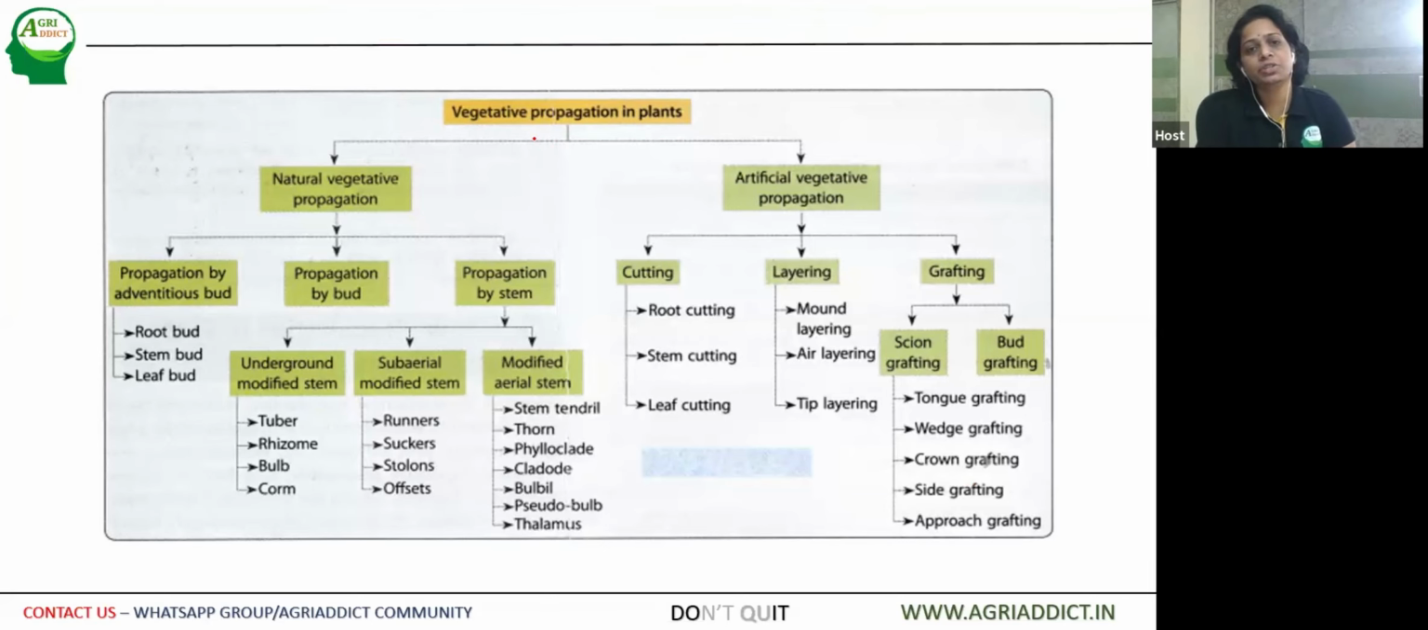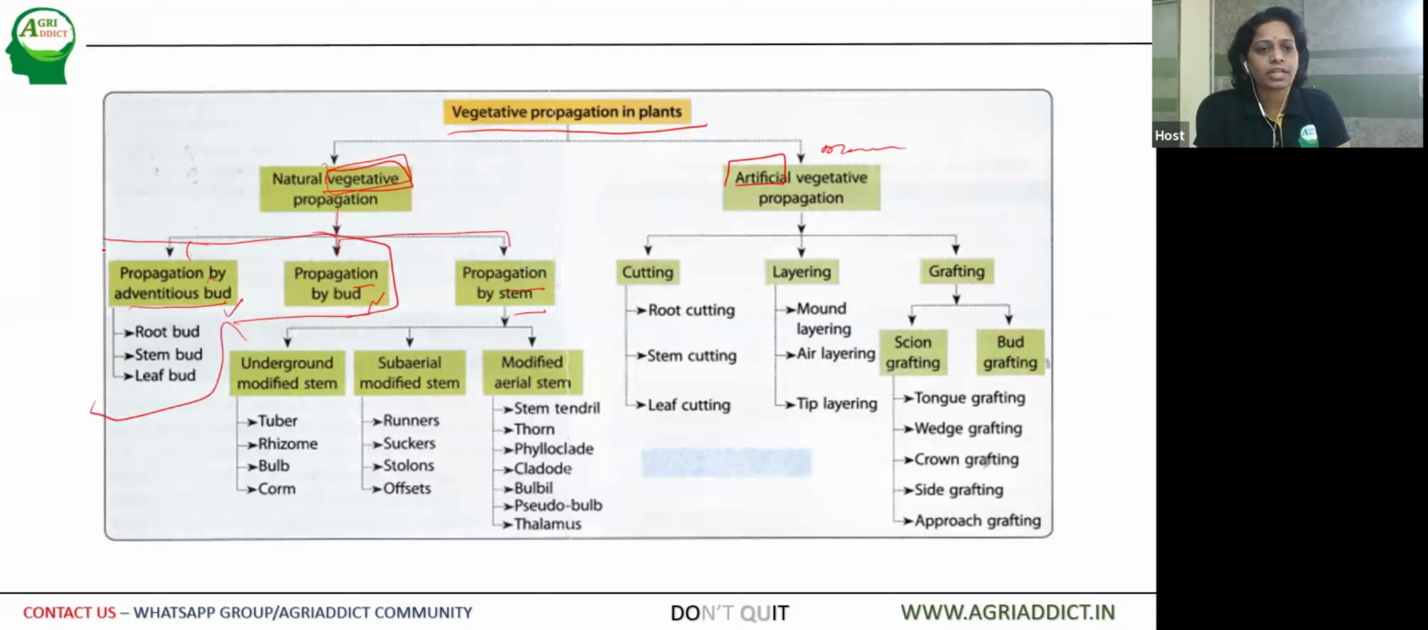See, here is the flow chart which shows the vegetative propagation in plants, either natural or artificial. So this is man-made. Naturally the plants also reproduce, also multiply by means of parts of the plant. For example, if you see, the vegetative part can be broadly classified into three different divisions. The first one is propagation by adventitious bud. The next, propagation by terminal bud. Then propagation by stem. So the first two are not of commercial horticulture importance.